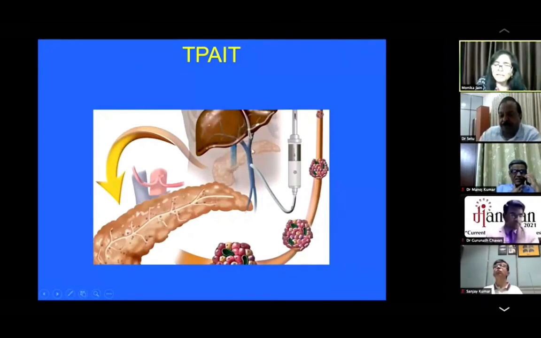The pancreas which is removed is taken to the lab, and from that it is auto-digested and the islet cells are isolated. A preparation of islet cells is made and it is infused directly into the portal vein. The engraftment of these islet cells remains in the liver, so the liver acts as a pancreas, sort of, and this can take care of pancreatogenic diabetes.